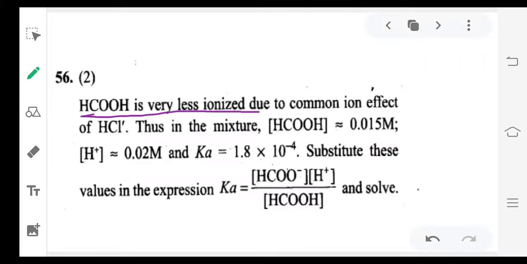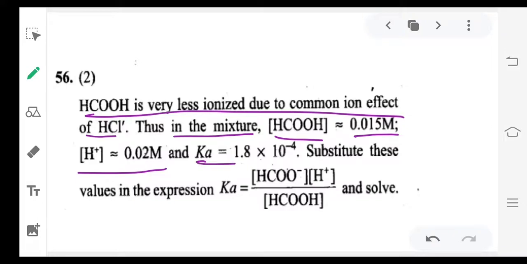HCOOH is very less ionized due to common ion effect of HCl. Thus, in the mixture, HCOOH concentration is 0.015 M, H plus ion concentration is 0.02. Why 0.02? Directly H plus ion concentration we have taken from HCl concentration. We can neglect H plus from HCOOH because it is less ionized. Next, K is 1.8 into 10 power minus 4. So substitute all these values in the K expression. Then you will get HCOO minus.